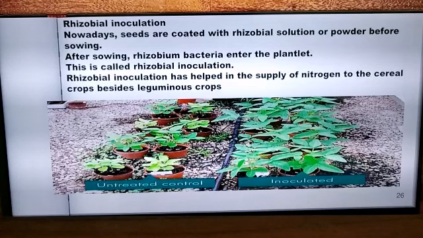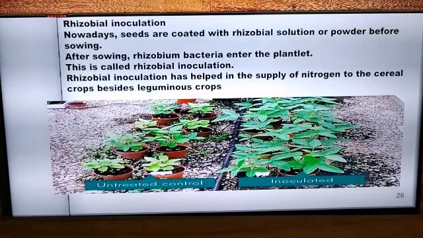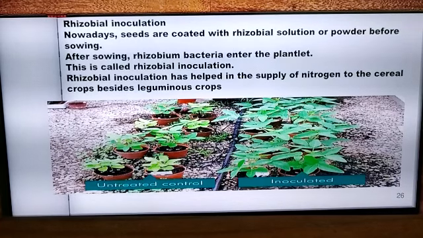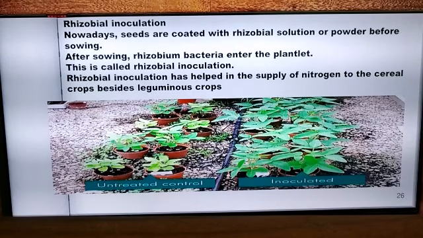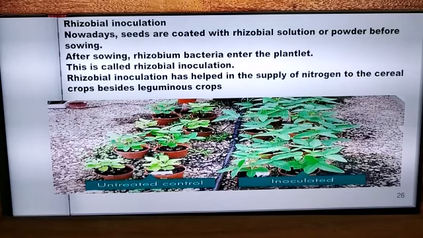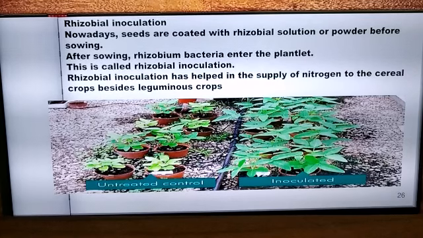Rhizobial inoculation. This is another technique which is getting popular these days. Here, cereal plants can also get a proper supply of nitrogen with the help of the Rhizobium bacteria. So cereals like rice, wheat, jawar, how is it possible for them to get a proper supply of nitrogen with the help of Rhizobium bacteria, where we know that the Rhizobium bacteria are present only in the leguminous plants?